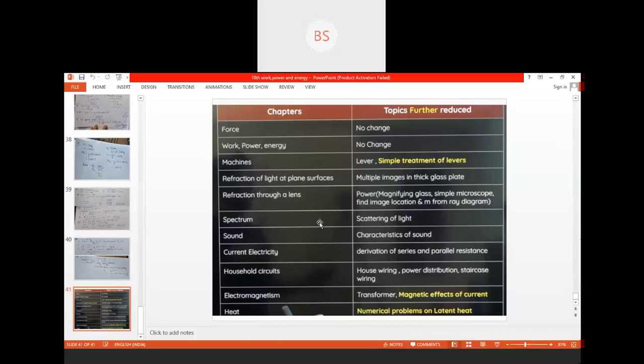Okay, so this is about the reduced syllabus. Any doubt in the reduced syllabus? Any doubt in the reduced syllabus? Can we go for the next? Children, can we start with the problem solving?